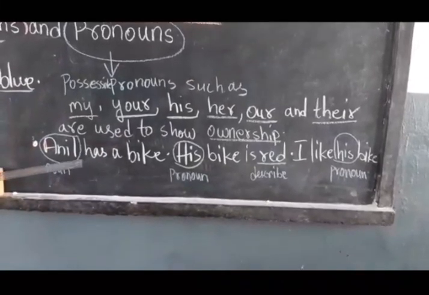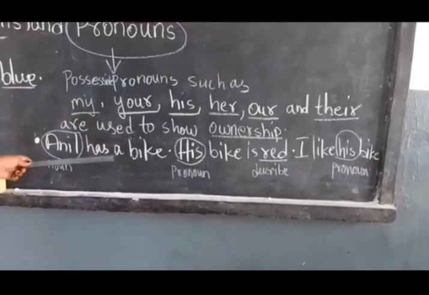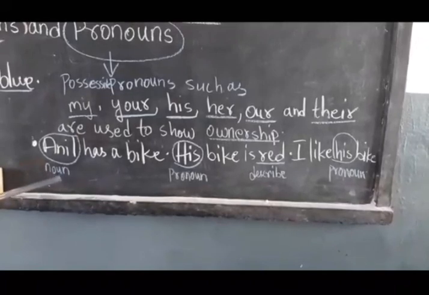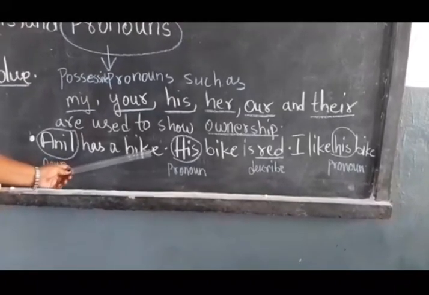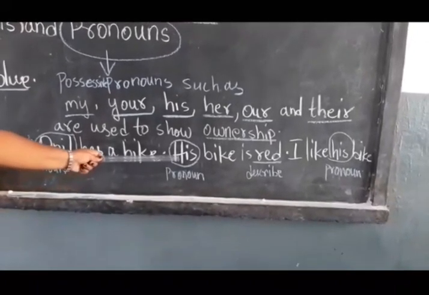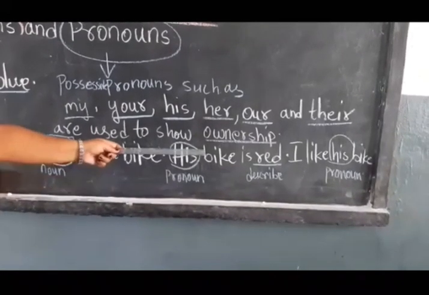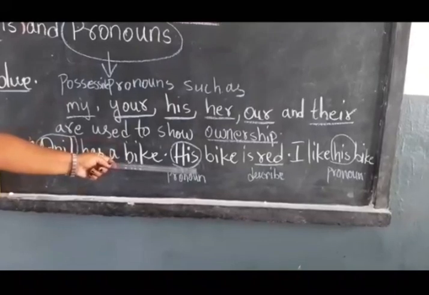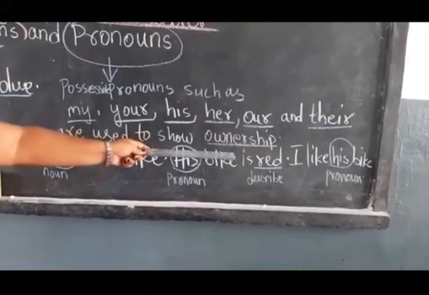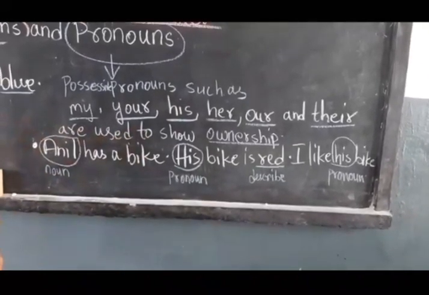Now see one example. Anil has a bike. Anil is a noun. His bike is red. His is a pronoun. Red is a describing word. I like his bike. His is again a pronoun there.